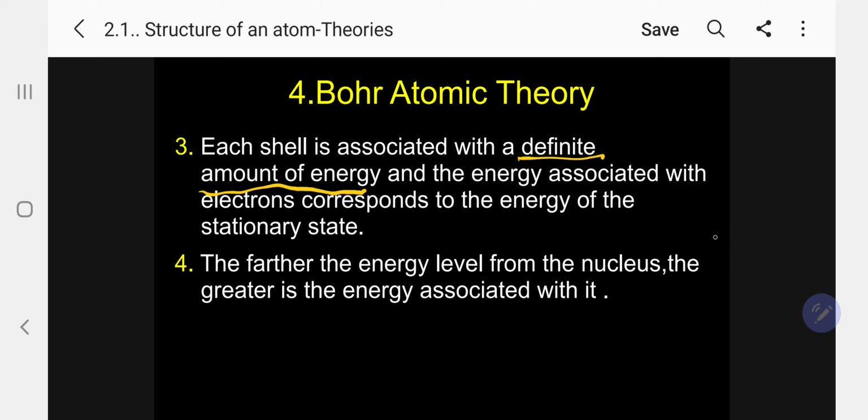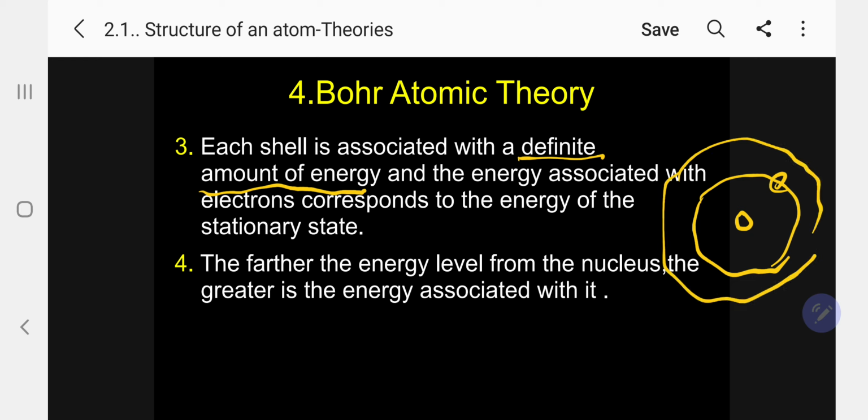Suppose this is the nucleus, and the electron is in the first level. So whatever energy is associated with the first orbit, this electron will have. Suppose in the second orbit, if the electron is revolving, it will have the energy of the second orbit. So each shell is associated with a definite amount of energy, and the energy associated with the electron corresponds to the energy of the stationary state.